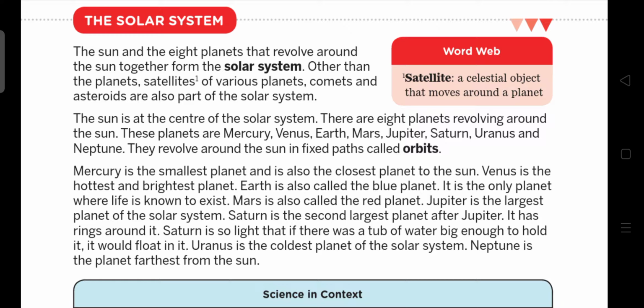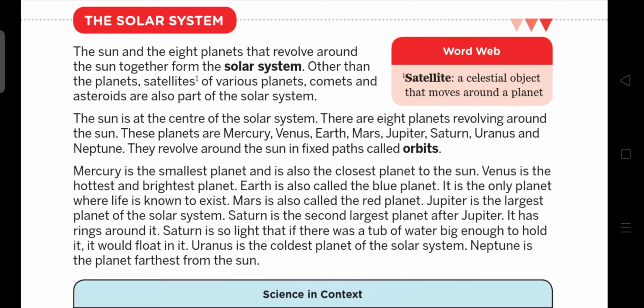Other than the planets, satellites of various planets, comets and asteroids are also part of the solar system. Planets and sun are the main parts, and other than that we have some other parts also. They are called satellites or natural satellites of various planets. Comets and asteroids are also celestial bodies. They are found in space, so they are called celestial bodies.